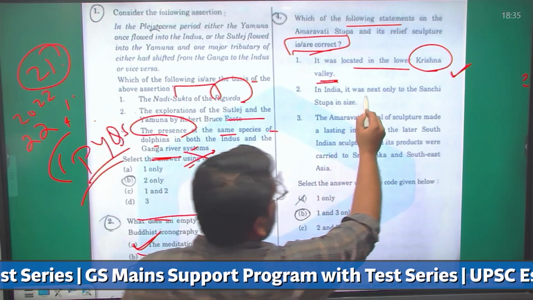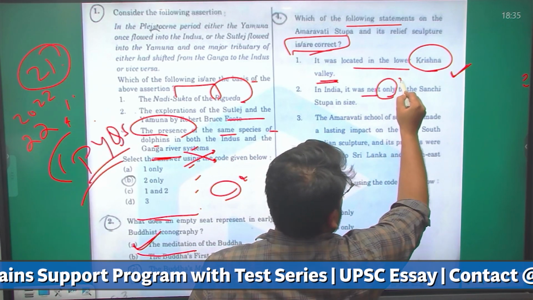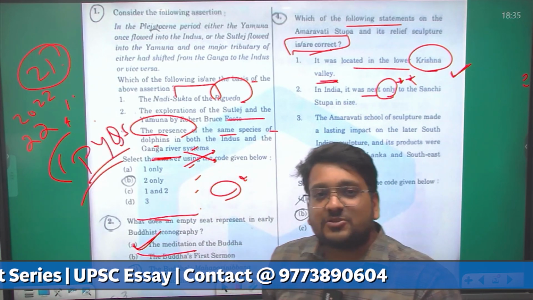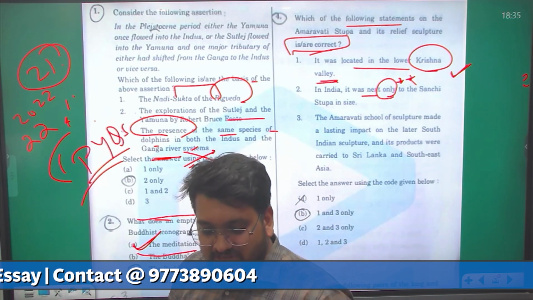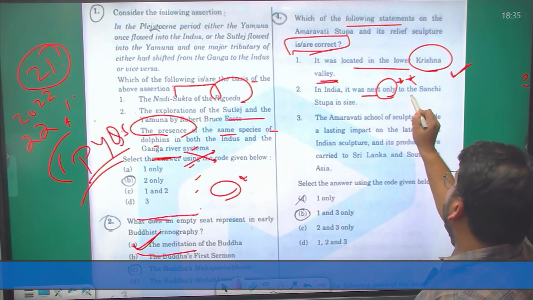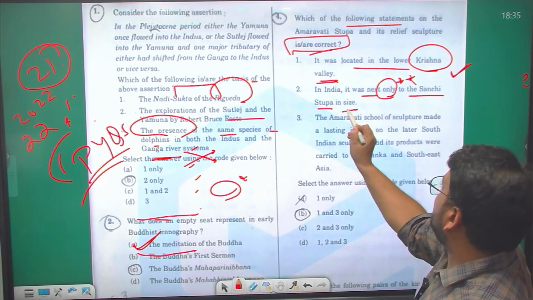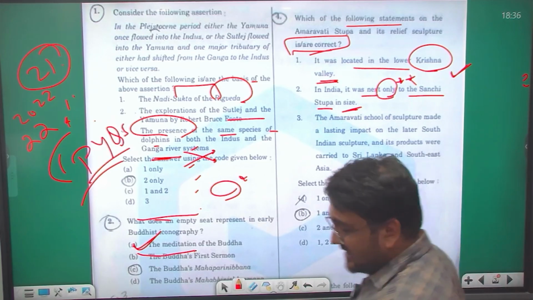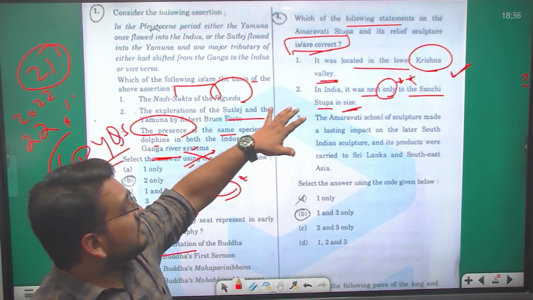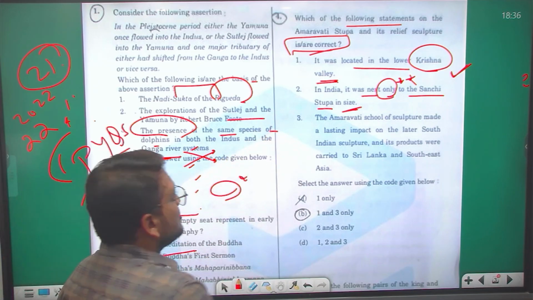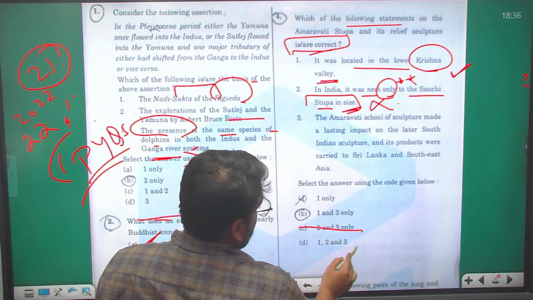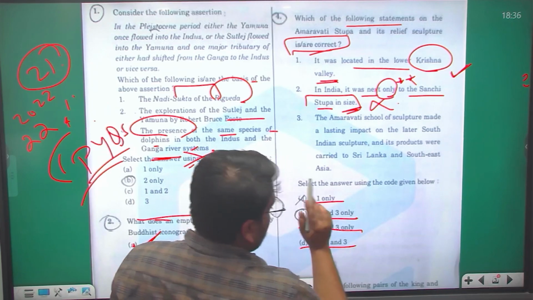In India, it is next only to Sanchi Stupa in size. These are very important terms. During our preparation in Edukemy, we teach you that you have to be aware of extreme terms like only, must. So is it true? No. When it was rebuilt, it was seen that the Amravati Stupa is bigger than your Sanchi Stupa. So this statement is incorrect over here. Now we are left with 1 only and 1 and 3 only.